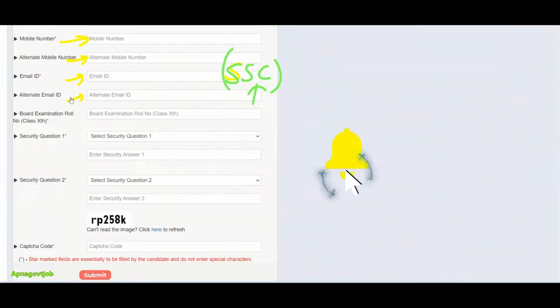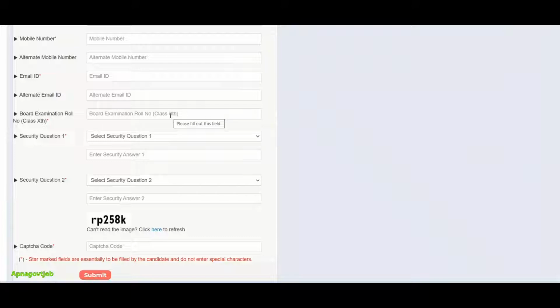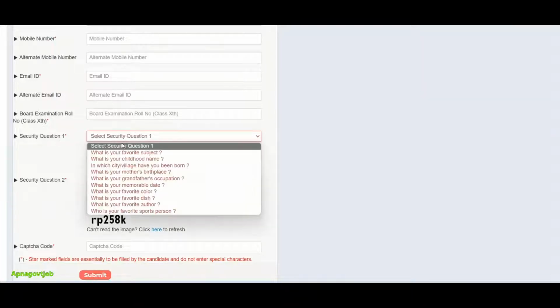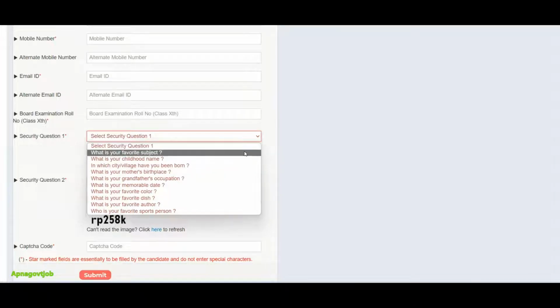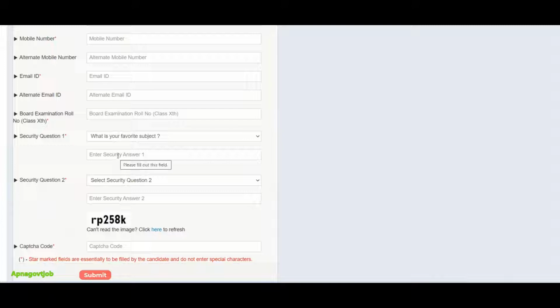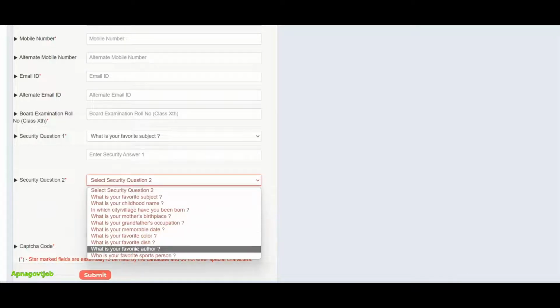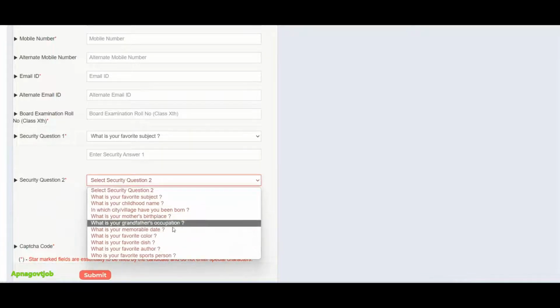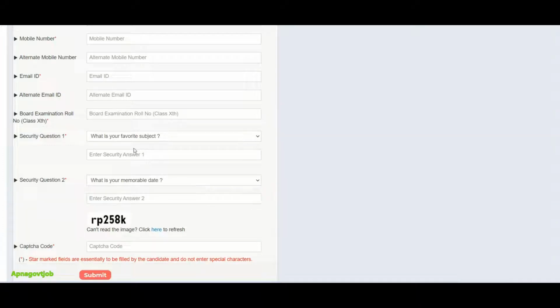Now the most important thing is that your class 10th roll number is required, and it is mandatory. So just look at your mark sheet and enter that roll number here. Then the security question. Whatever you like, just choose that and enter the answer. Again security question number 2, choose and enter the answer. Just remember these answers because if you forget the password, this security question will help you regain your account access.